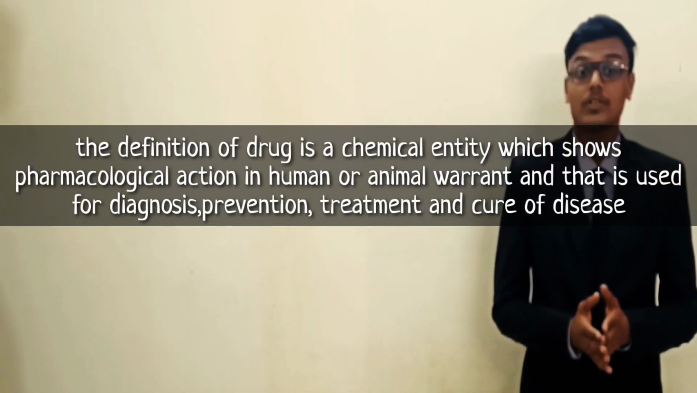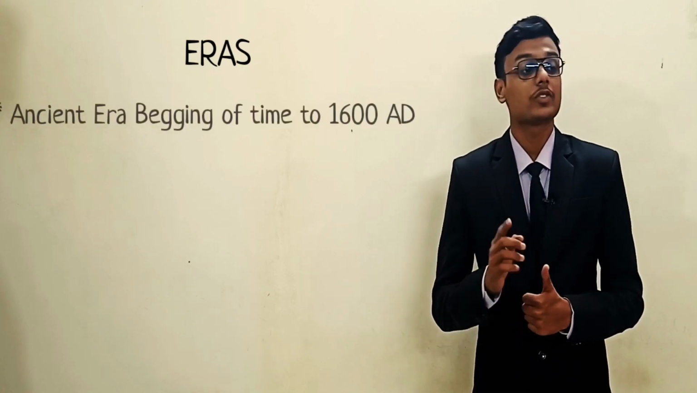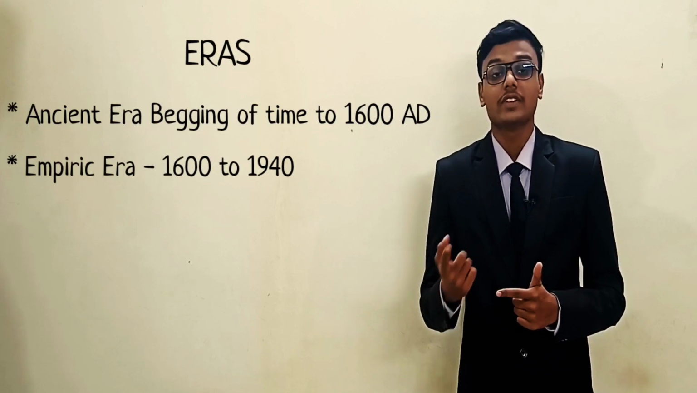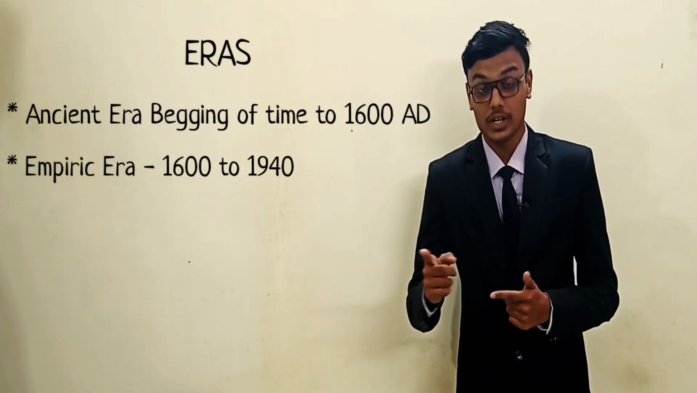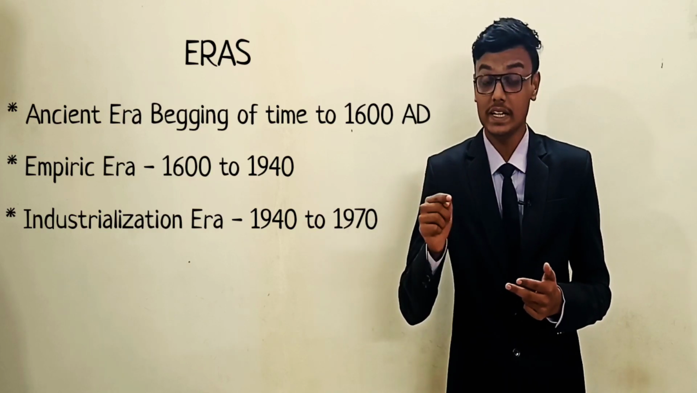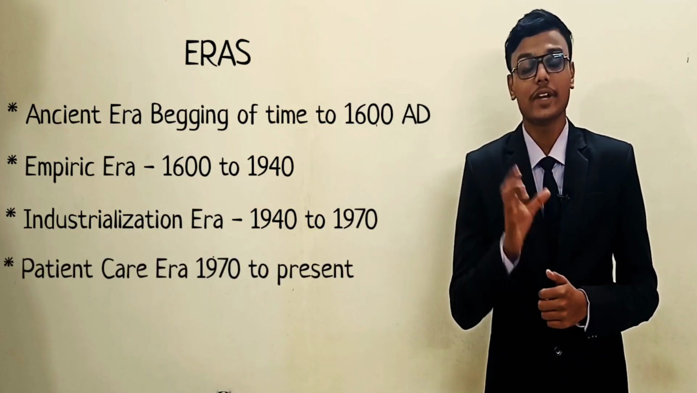Now we'll proceed to our main topic, the history of pharmacy and development of pharmacy. The history of pharmacy mainly includes four types of era. The first one is the ancient era, from the beginning to 1600 AD. The second one is the empiric era, from 1600 AD to 1940 AD. Then the industrialization era, from 1940 to 1970, and the last, most recent one, the patient era. These dates and years are very important to us.